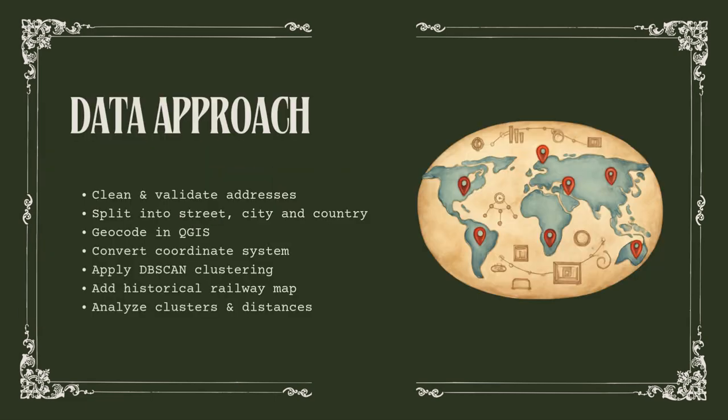After cleaning and separating each address into street, city, and country, next, we geocoded the addresses in QGIS and converted them into a projected coordinate system. After that, we applied DBSCAN clustering to detect spatial groupings. We then added a historical railway map. Finally, we analyzed the clusters and distance patterns.